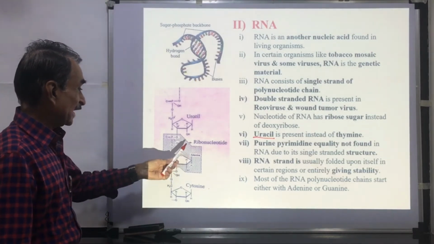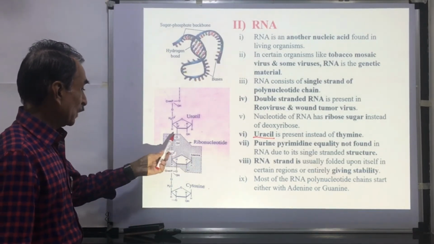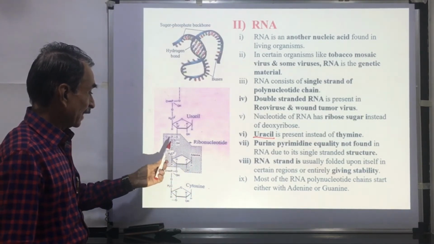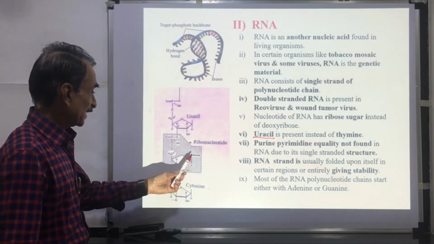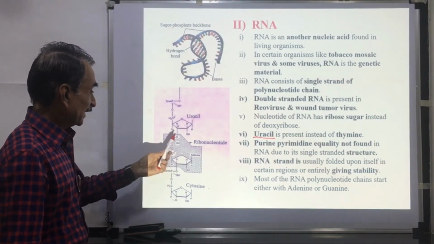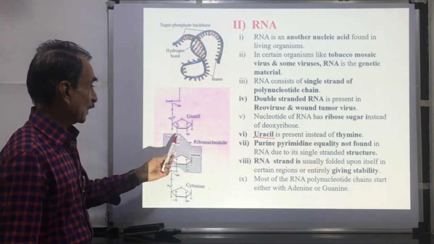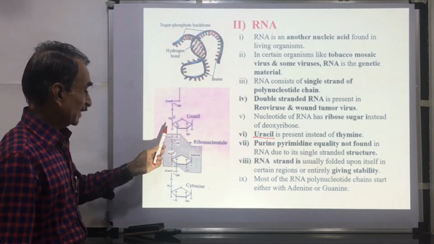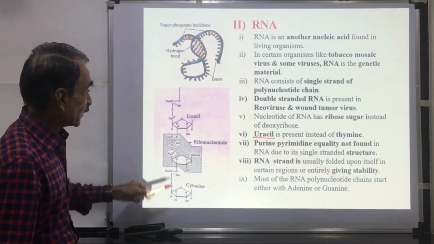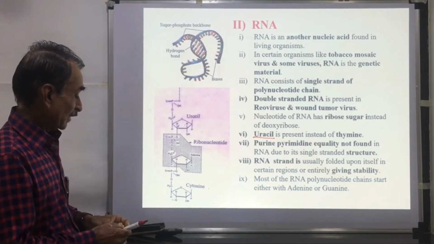Here you can see the ribonucleotide. Here the adenine nitrogenous base is present. Here there is a phosphate. In this way, there is formation of a ribonucleotide. This is the uracil. This is the adenine. This is the cytosine. So in this way, there is formation of a single chain of nucleotides.